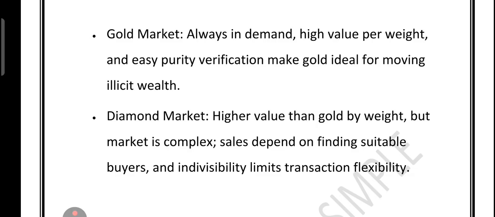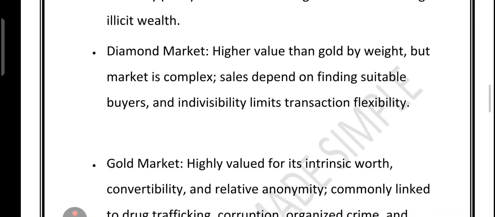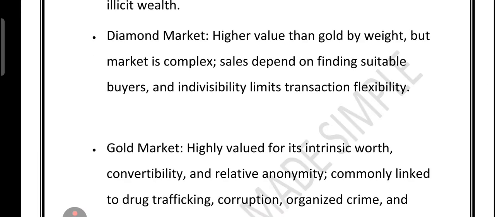So what we talked about: insurance, pay premium, cancel early, refund overseas. Internet banking, no face-to-face verification. E-purse, loaded with cash, buy assets quickly. Gold, high value, portable, always in demand. Diamond, higher value than gold but less flexible.